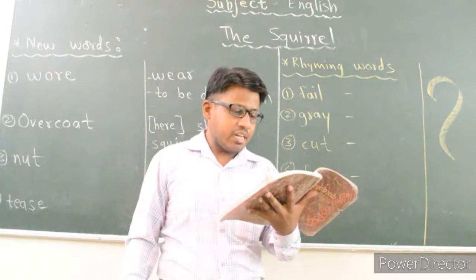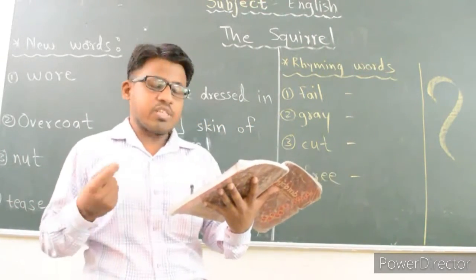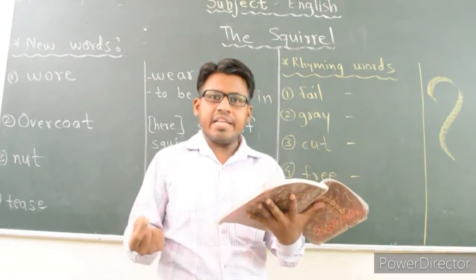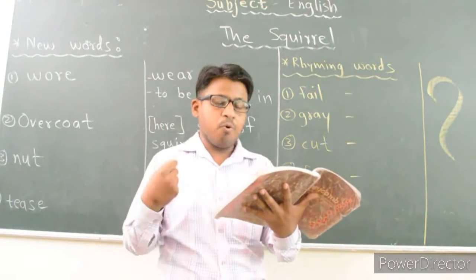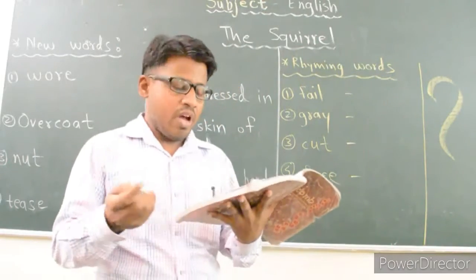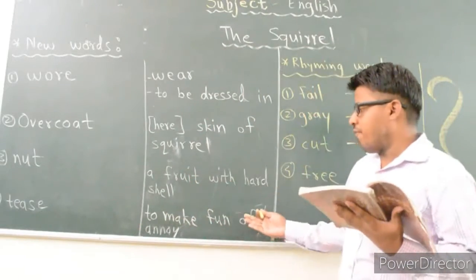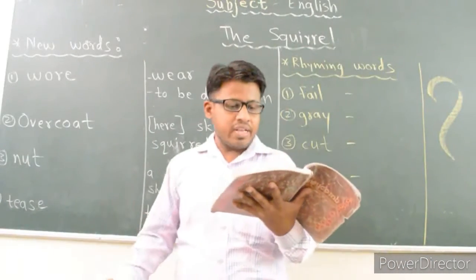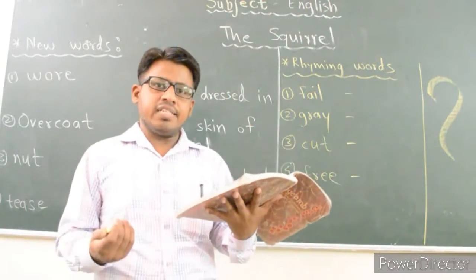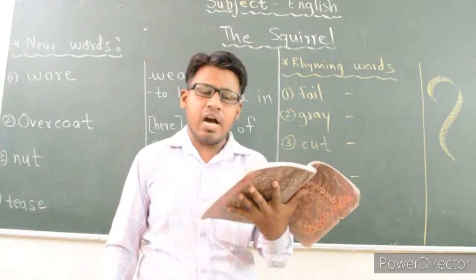Third line, he sat up straight to eat the nut. Whenever the squirrel eats a nut, he used to sit straight for eating that nut. That is a very favorite food of that squirrel. He liked to tease and play. Here we have already seen the meaning of tease. Tease means to make fun of. It is the habit of the squirrel, that it likes to tease and play. Whom is the squirrel teasing in this poem? The squirrel is teasing our poet, that is Mildred Armstrong.